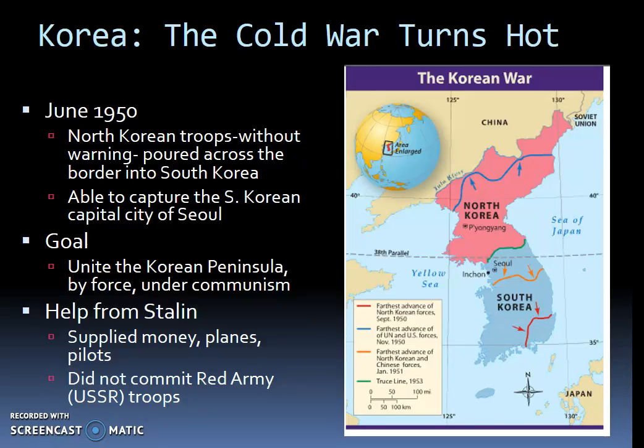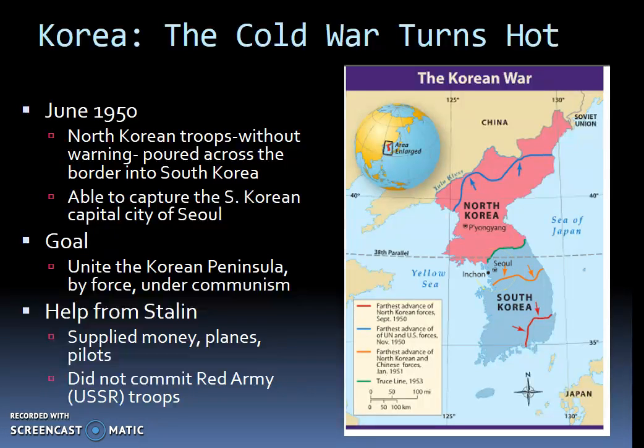In June of 1950, the Korean War began, and it began when North Korean troops, without any warning, poured across the border into South Korea. So you can see here, North Korea is on this map in pink, and in June of 1950, North Korean troops poured over the border and came into South Korea. They were able to capture the South Korean capital city, which is Seoul, which is located right here.